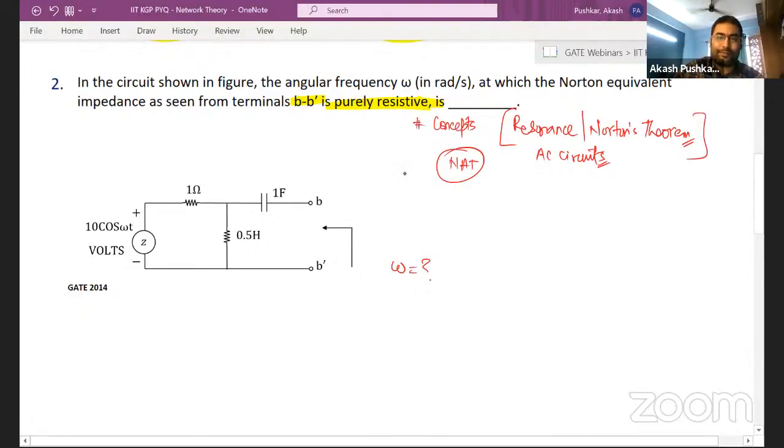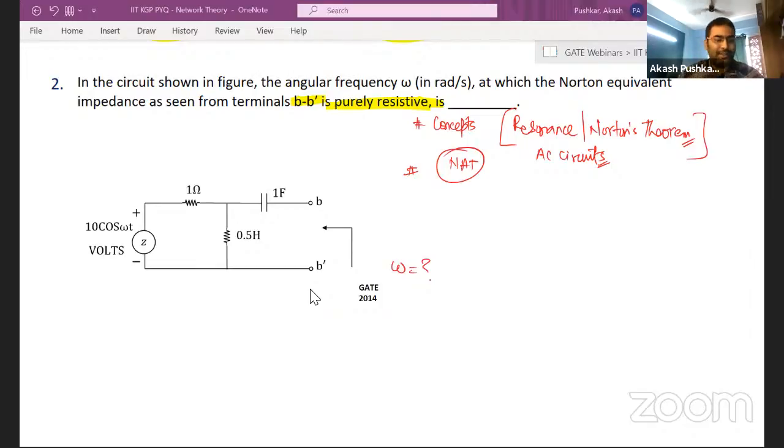Look at that. Again, waiting for your answer, guys. Come on. I hope somebody is solving it. This was also asked in GATE 2014. Ankit, Kishan, my eyes on you guys.